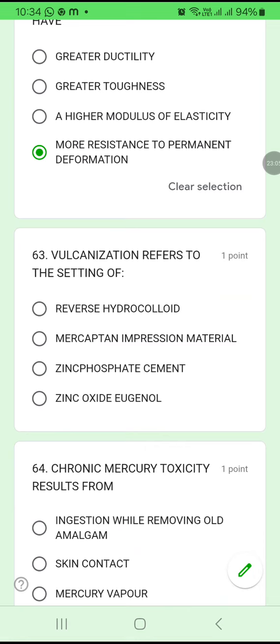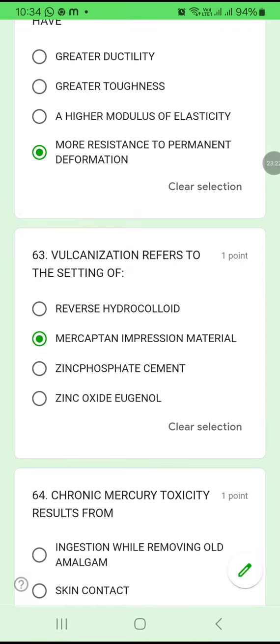63. Vulcanization refers to the setting of reversible hydrocolloid, mercaptan impression material, zinc phosphate cement, or zinc oxide eugenol. Vulcanization refers to the setting of what? Mercaptan impression material. 63B. Vulcanization refers to the setting of mercaptan impression material.